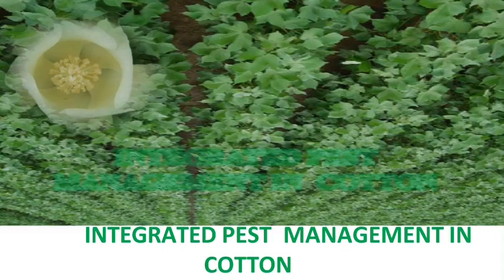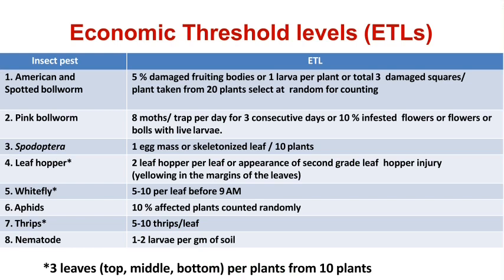These are the different pests which infest the cotton crop. Now, how can we manage these different pests in cotton in an integrated way? It means the integrated pest management practices in cotton. There are different economic threshold levels for all the pests, and we should know the ETL of each pest in cotton. When a pest crosses the ETL, then we can go for integrated pest management practices.